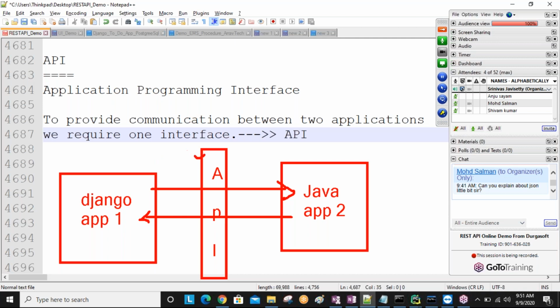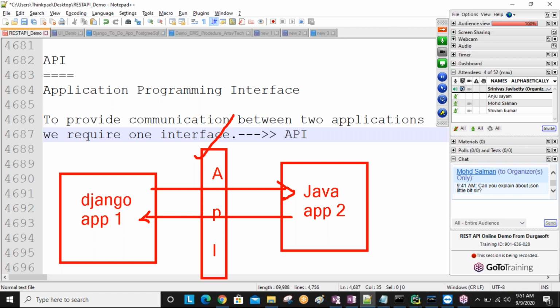So APIs are always required to make communication between two applications. Understand this point? APIs are nothing but URLs. Using URLs, we interact with another application, so technically we call them APIs. Are you understanding this? For every API, there is one particular resource. URL stands for Universal Resource Locator, which means in the entire world, for every URL, one unique resource is available. We are going to access that resource only.